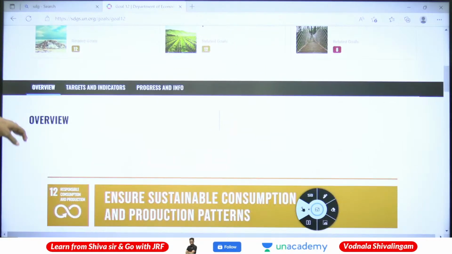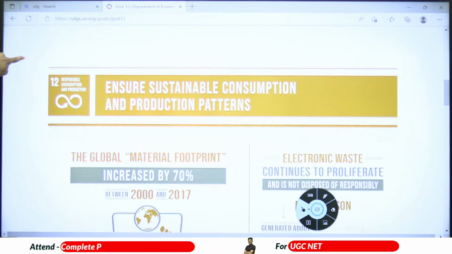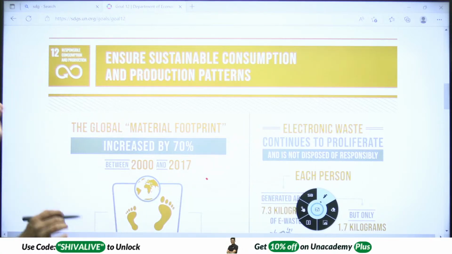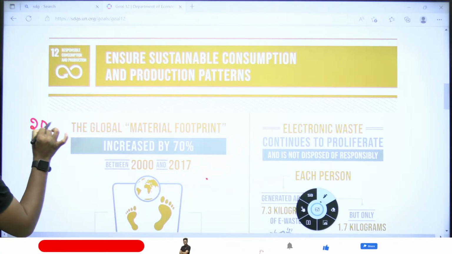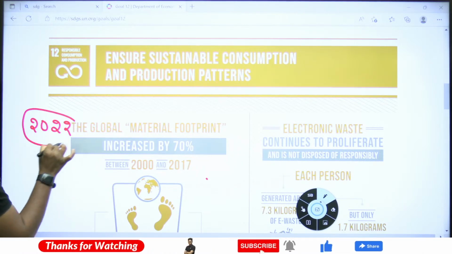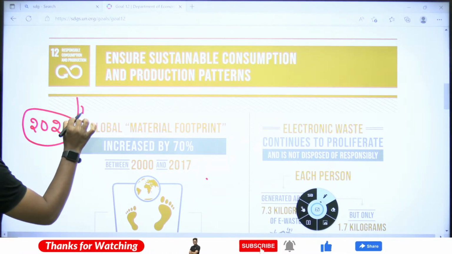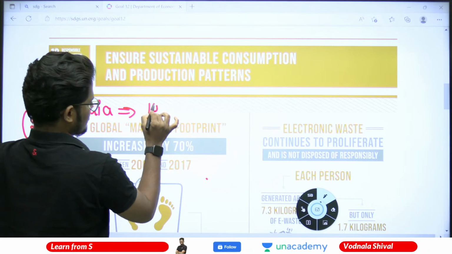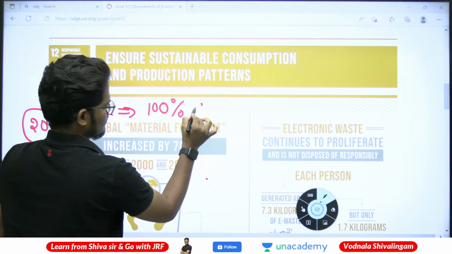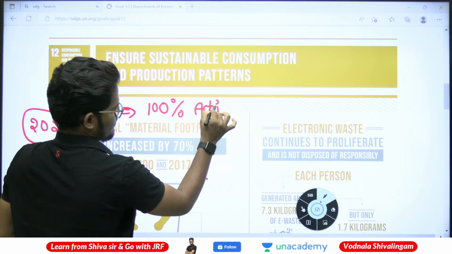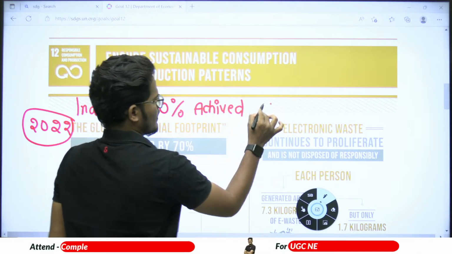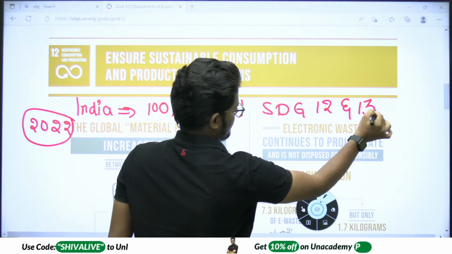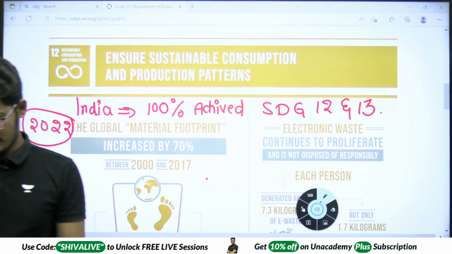Okay, goal number 12: responsible consumption and production. Let me tell you one most important point. As per the 2022 SDG index, India has 100% achieved SDG 12 and 13.